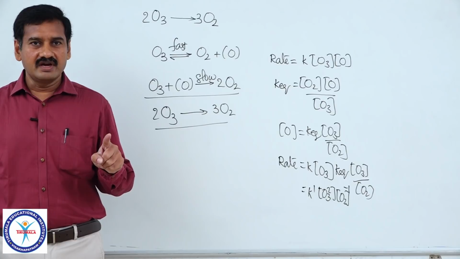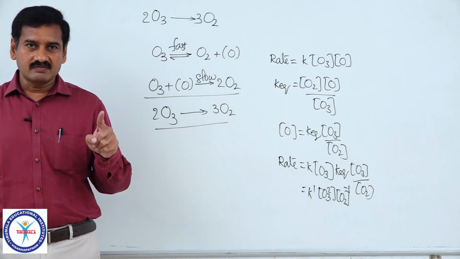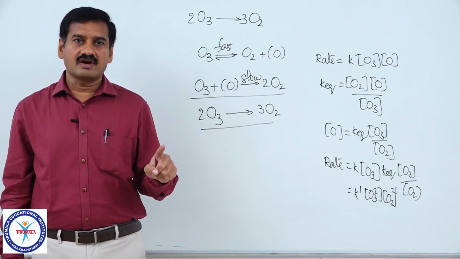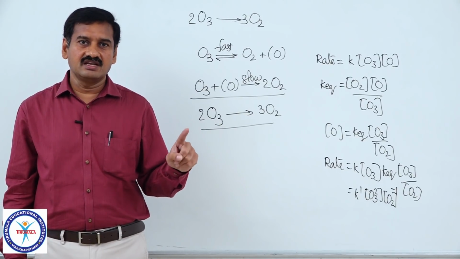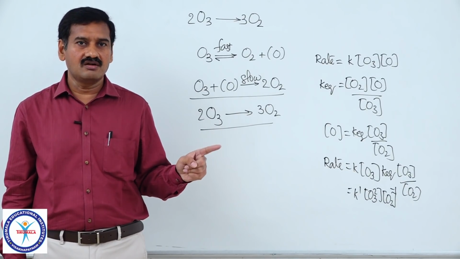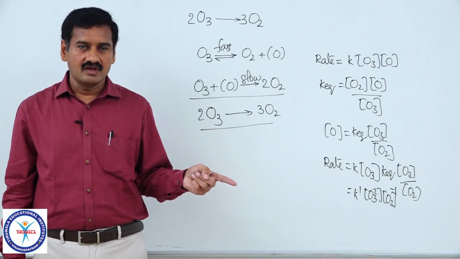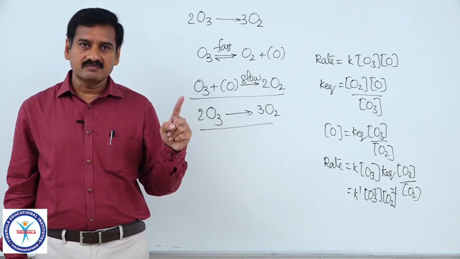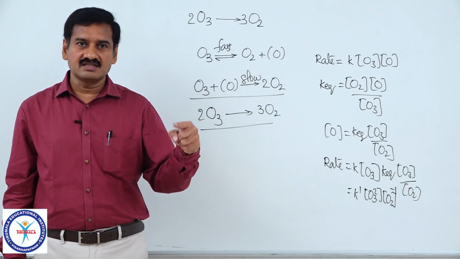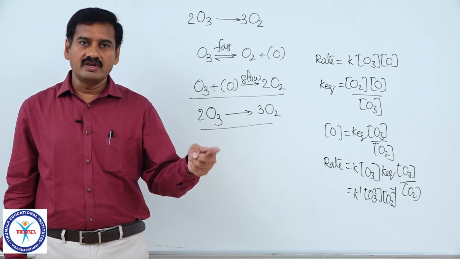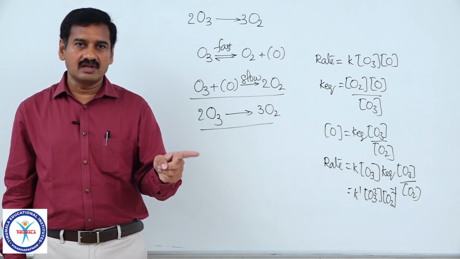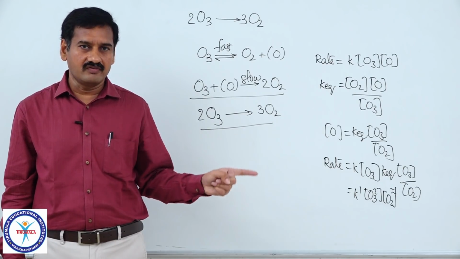But the order of reaction is an experimentally determined value, that is the sum of the powers of the concentration terms raised in the rate equation or rate law is called the order of reaction. The order of reaction is to be determined experimentally by changing the concentration of reactants. How many times the rate of reaction is changing, that you have to identify experimentally. From that you have to predict the order of reaction.